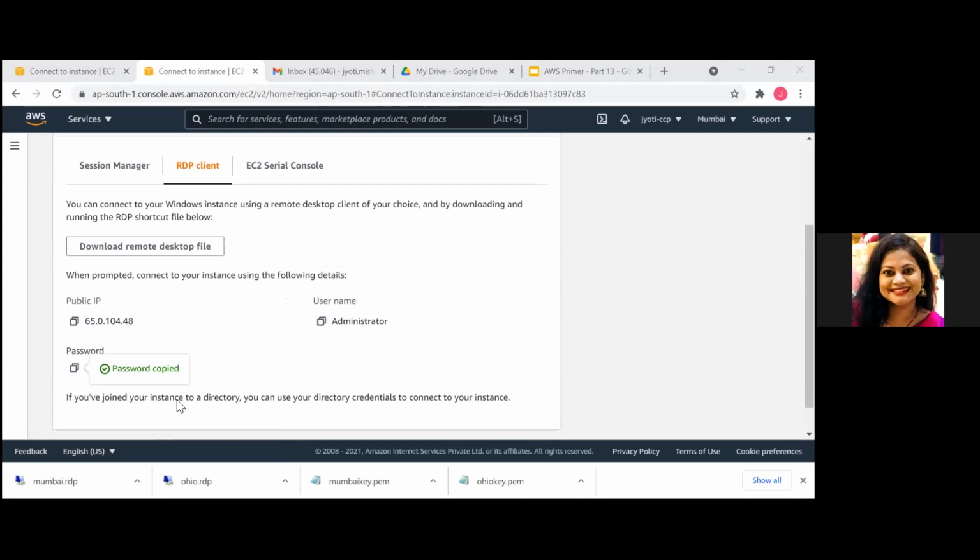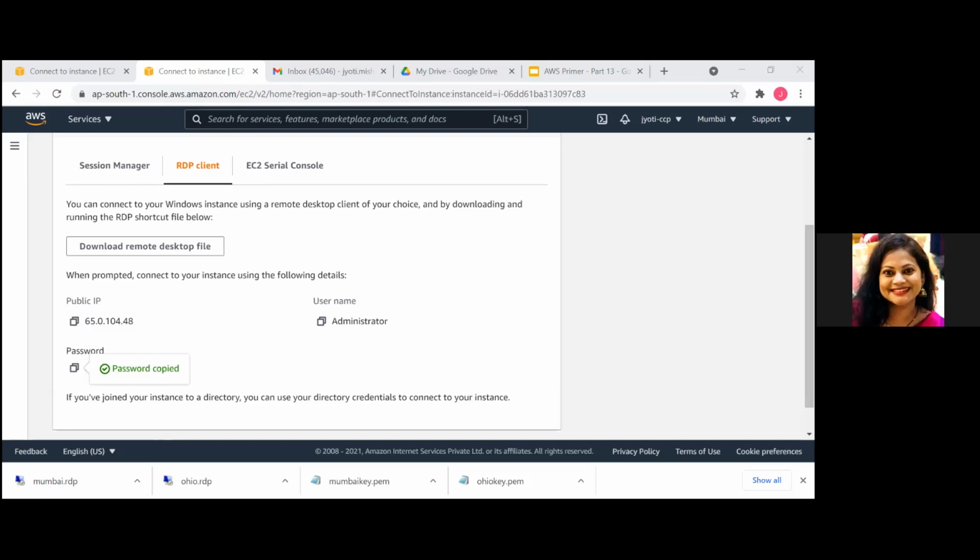Yeah. So remember, 65 is for Mumbai and this is for your Ohio. So let's try to ping the machine which is present in the different region. So how do we do it? We'll do ping and the private IP address of our second machine.